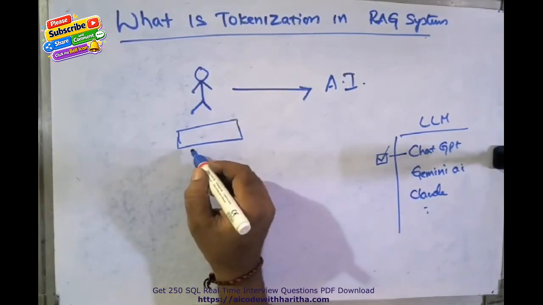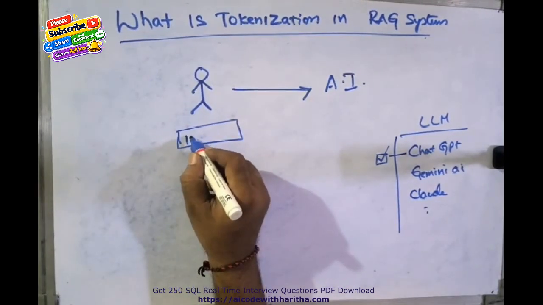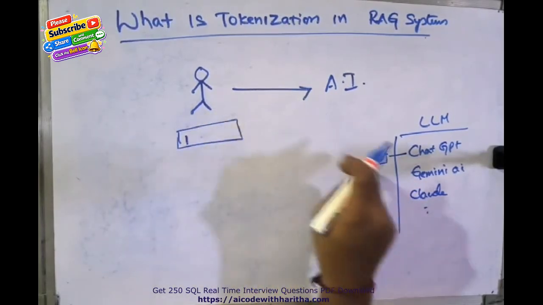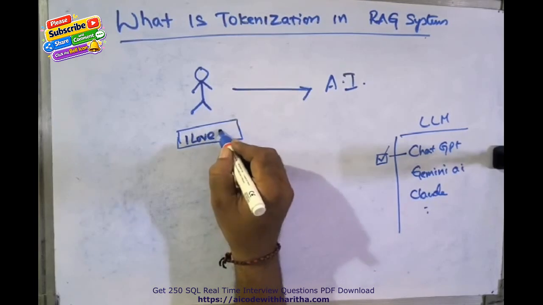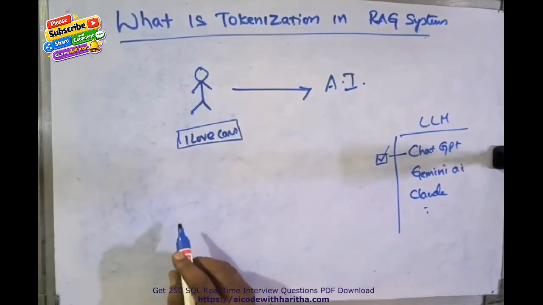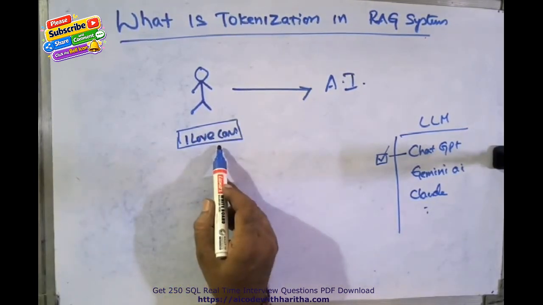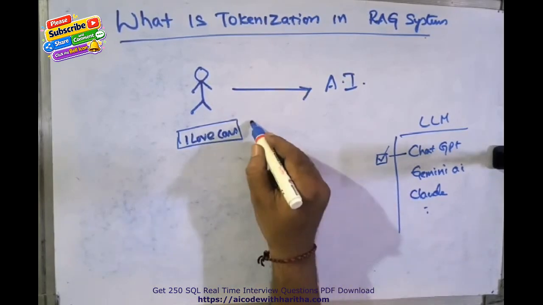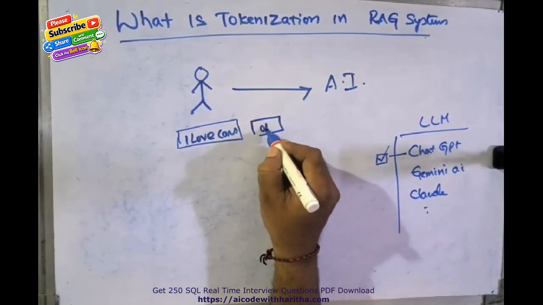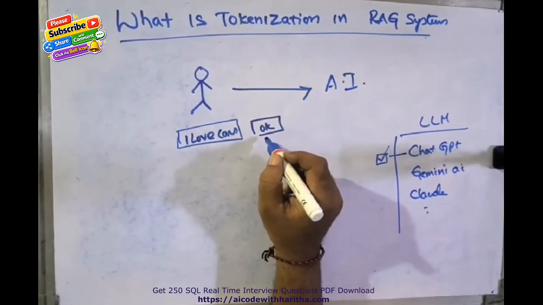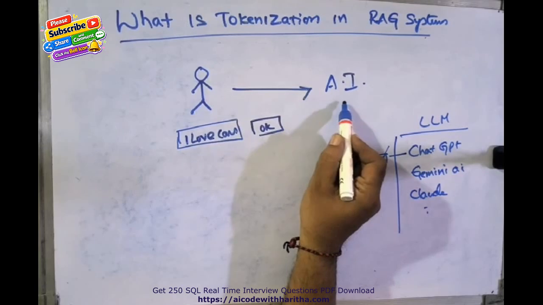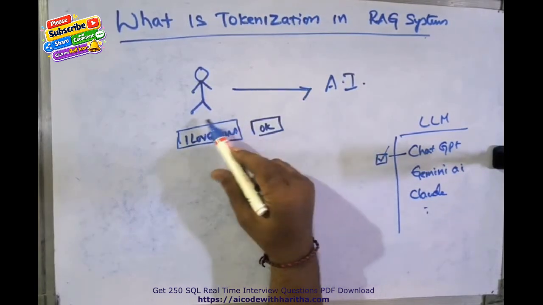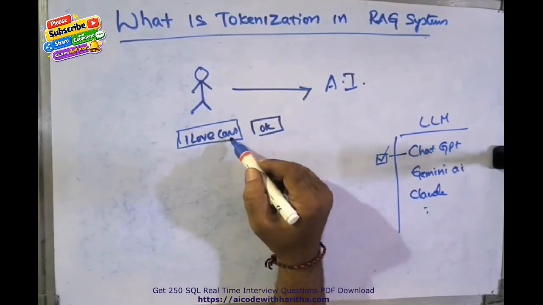Now a user opens ChatGPT and in a text box types "I love cars." When the user enters "I love cars," there is a submit button, an OK button here, and they click. So what will happen? Does the AI read this text? What is inside? What is it about, I love cars?